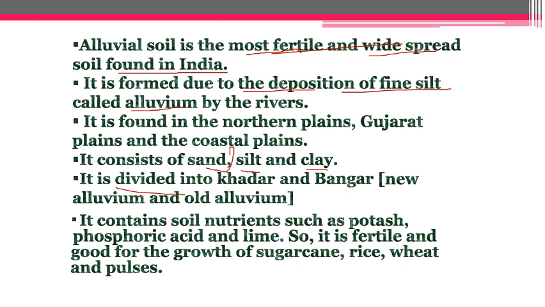Now it is divided into Khadar and Bhangar. First of all, when the river originates, it deposits not soil exactly, but large boulders and rocks. It is known as Bhabar. Then we have the Tarai region, which is a very marshy or muddy kind of lowland, just near the foothills of the mountains. Then after Tarai we have two regions. One is Khadar and another one is Bhangar. Okay, one is Khadar and another one is Bhangar.